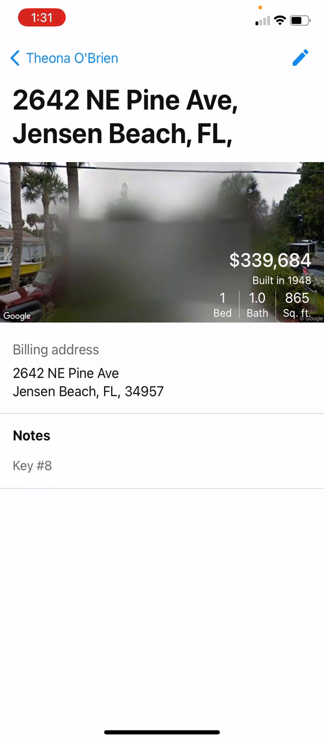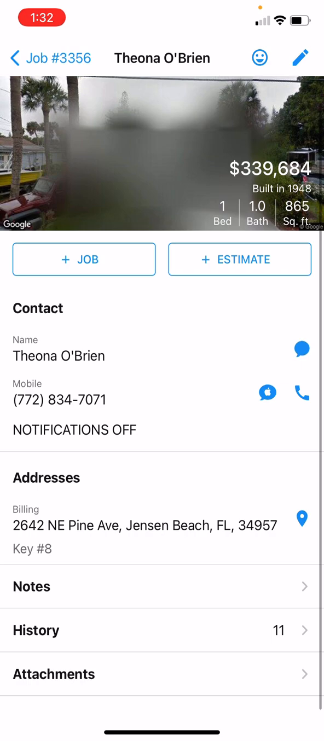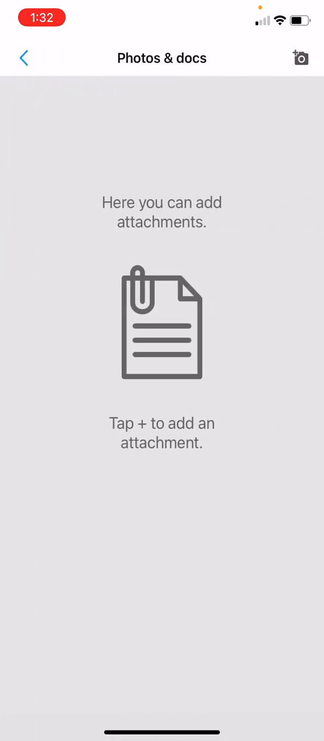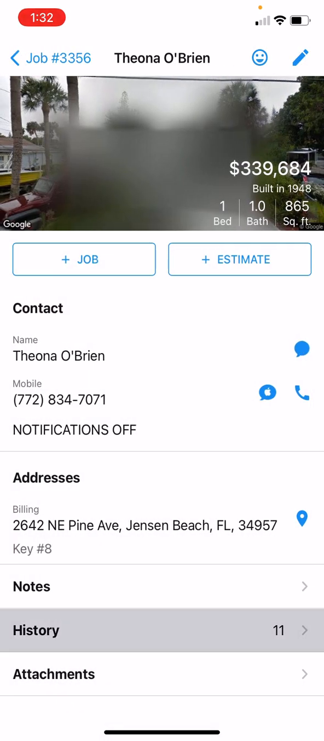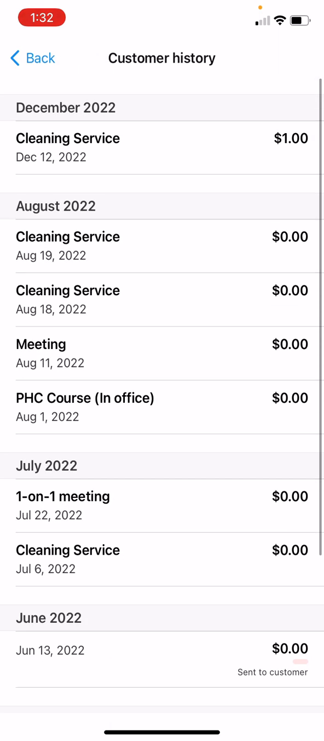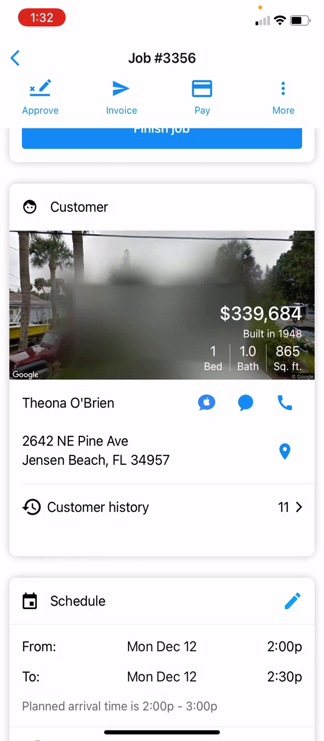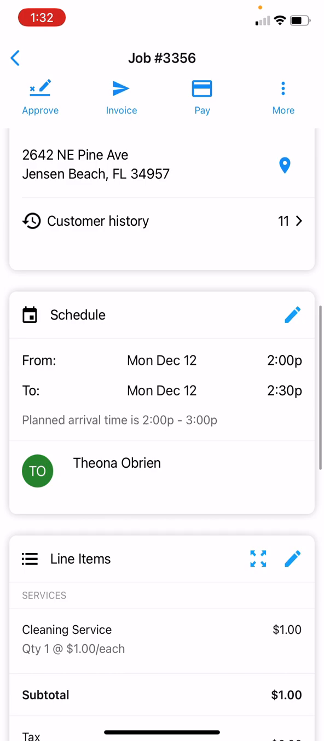But if there was a specific spot to park, like say I wanted them to park on the road to not block the driveway, it would say, please park on the side of the road. Attachments, there are no attachments. History, this just shows all the past cleanings for this particular customer. And then we'll go back to the actual job.